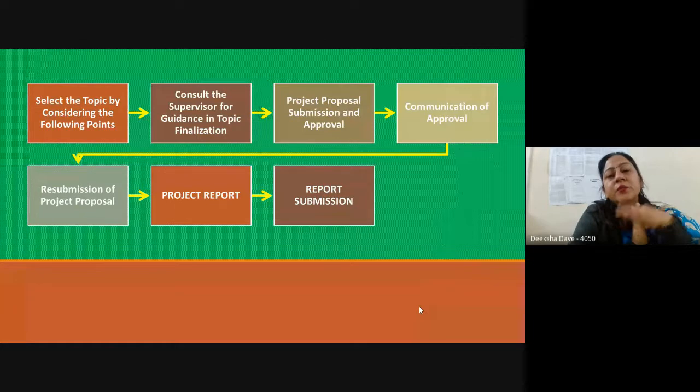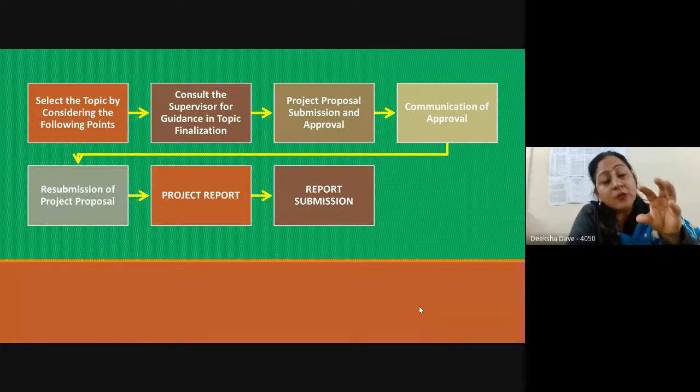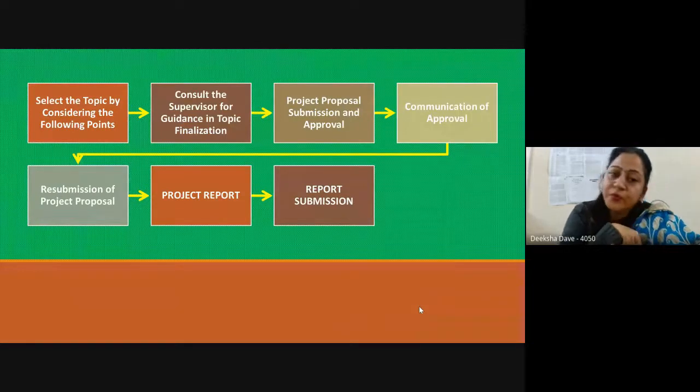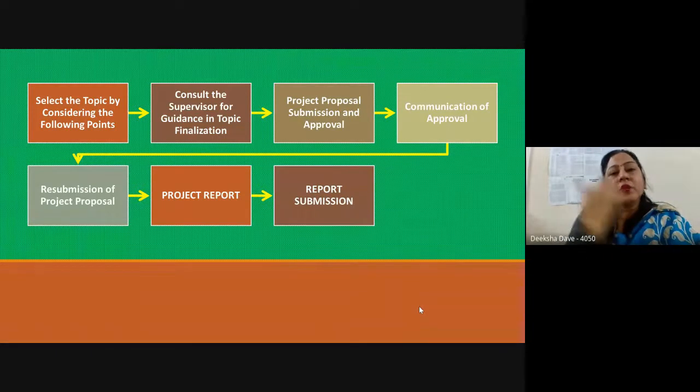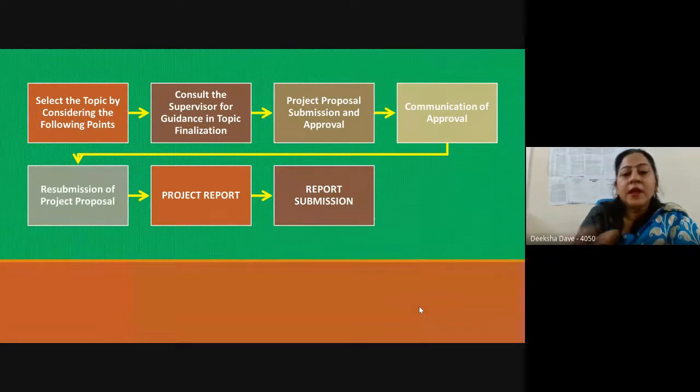Make sure that you are able to complete the project work also in the stipulated time period. So project work also has a component of viva, and the project report also. So there will be a viva after you complete and you submit the project report. 25% weightage is there for the viva component, and the next 75% is of the report that you have presented, that you have sent, and that also contains the review of literature, the introduction part, and then so this is about the project work which we have seen.